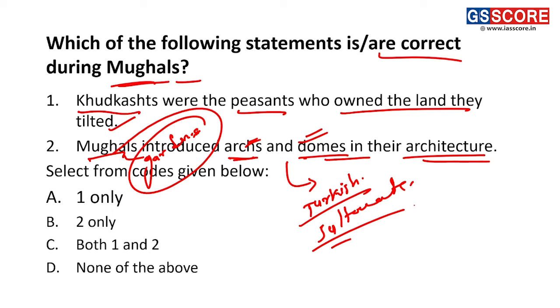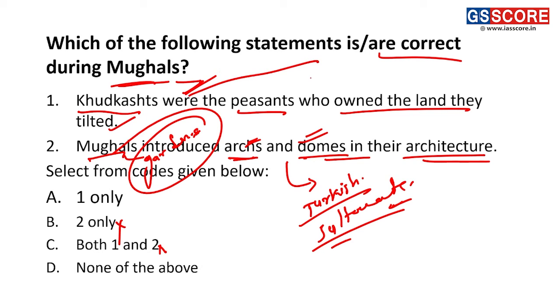Arcs and domes you can find in every Sultanate architecture. So that's why statement 2 is incorrect here. And the first statement, the Khudkasht were the peasants who owned the land they tilled. Yes, it's a very true statement. Why? Because Khudkasht denote the peasants who till their own land, and not as a tenant or as a subgroup of peasants known as Kamins. Kamins were the untouchables during the region of the Mughals.